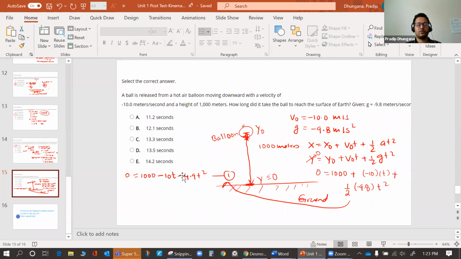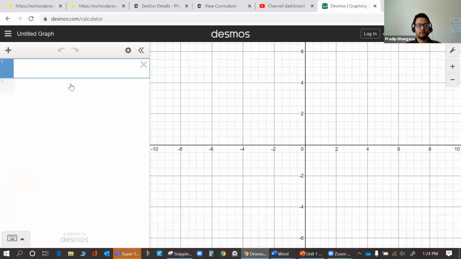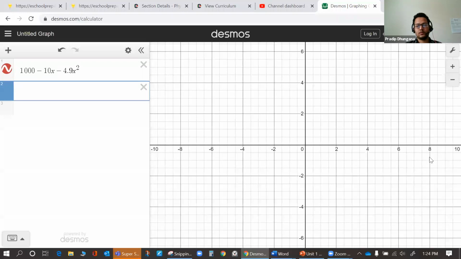You can pick the right-hand side or the whole equation, it does not matter. So 1000 minus 10t minus 4.9 t squared. I'll replace t with x, since it's just the variable. Let's graph it.